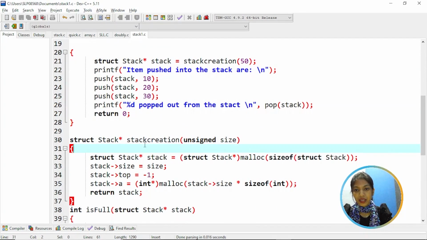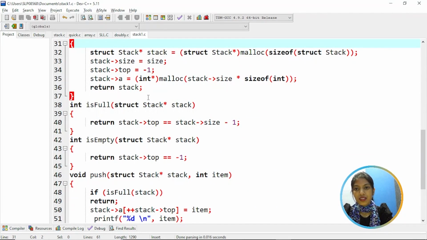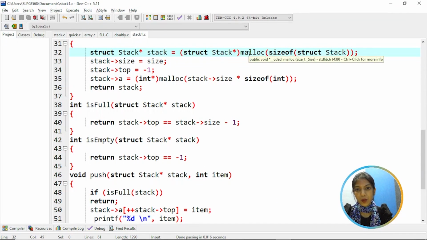Then going to the stack creation. So this is the stack creation function where we are creating a stack and allocating memory to it using malloc function, and assign size to the stack's size, and initially stack's top is equal to -1. That means stack is empty. And then the stack's array is assigned, that means memory is allocated, and return stack.